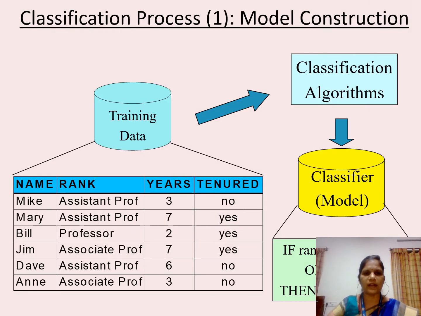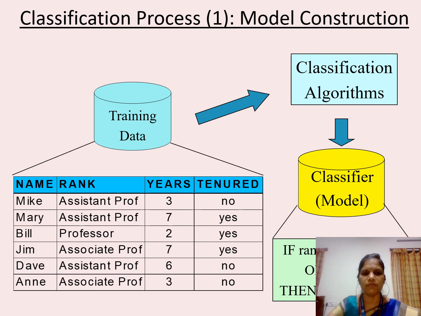The two steps which were explained already are diagrammatically represented here. The first step is model construction. Here the input is your training data. Training data will have all the attributes along with their class label, and these are fed to the classification algorithm. Based on the classification algorithm, the model is constructed. Here the classifier model will be in the form of classification rules.